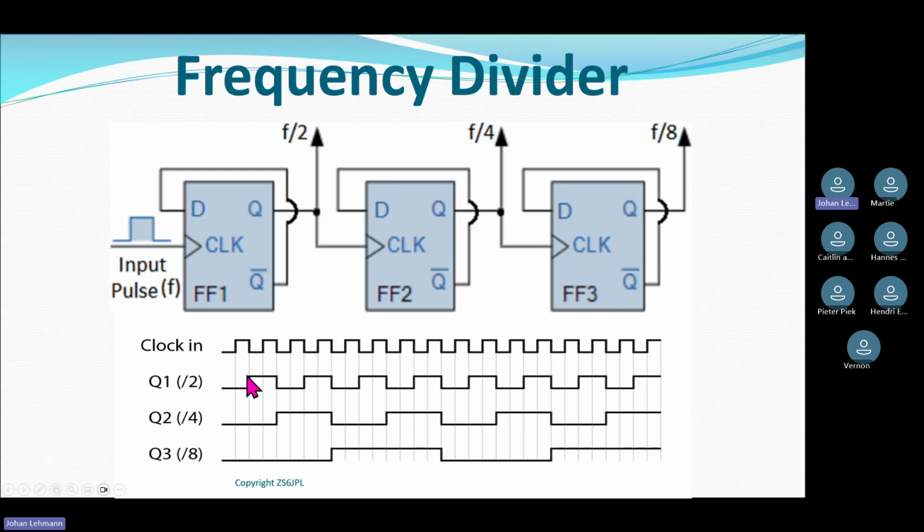Okay, the next part of our puzzle that we're building towards our radio is what we call a frequency divider. A frequency divider is used to take the frequency down. In other words, if I have an input frequency of 10 megahertz, I divide by 2, so I would get 5 megahertz coming out of the first divider.